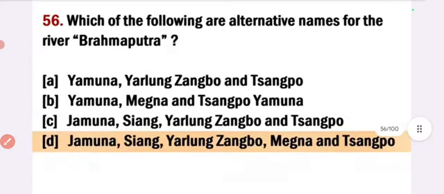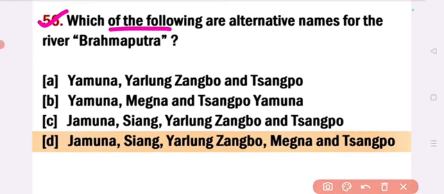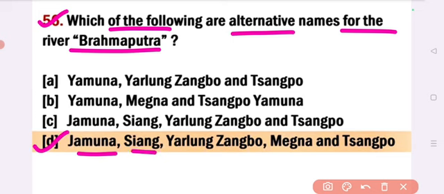Question is, which of the following are alternative names for the river Brahmaputra? Answer option D, Jamuna, Siang, Yerlang, Jongbo, Meghna and Sangpo. Which of the following are alternative names for the river Brahmaputra? Answer Jamuna, Siang, Yerlong, Jangbo, Meghna and Sangpo. Next.